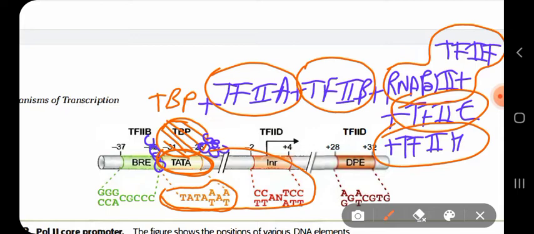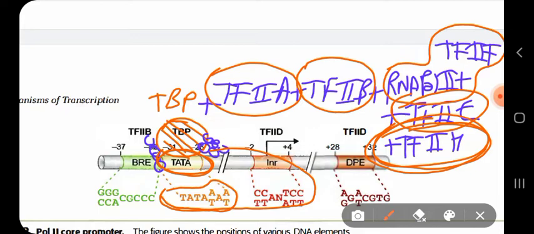Now, promoter melting in eukaryotes requires hydrolysis of ATP, which is mediated by this TFIIH. So TFIIH carries out the hydrolysis of ATP in order to melt the DNA within the promoter region.